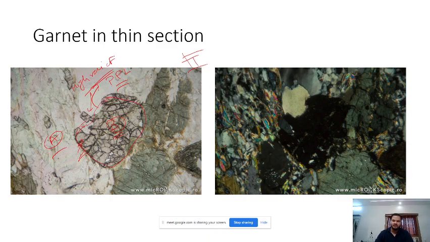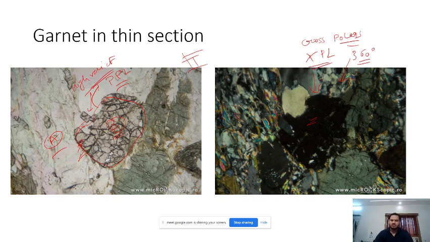And the best thing is, if we see garnet in cross polar light, what happens is it goes extinct. Even with 360-degree rotation it looks extinct. You won't be able to see garnet. It will look all dark, black colored.